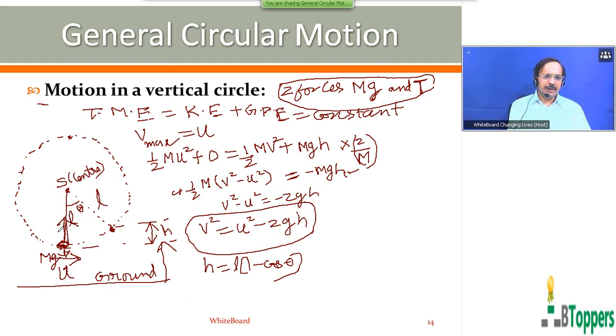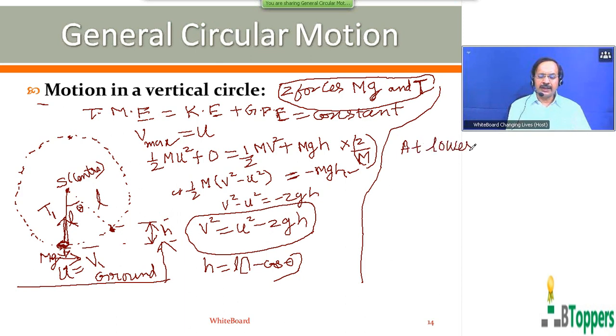Let T1 denote the magnitude of the tension in the string at the lowest position, and let V1 denote the magnitude of velocity at the lowest position. That means U equal to V1 here. So at the lowest position, again I tell you, concentrate only on listening, don't write running notes when I am explaining. You will be shown the notes separately.